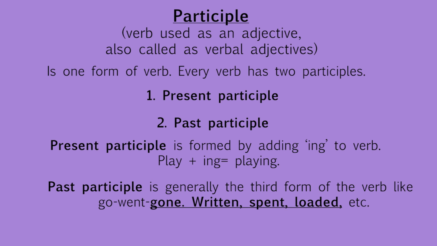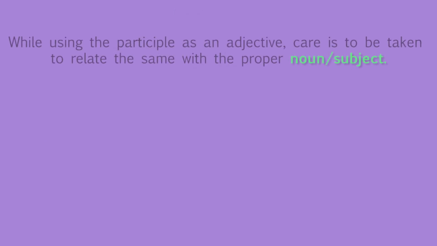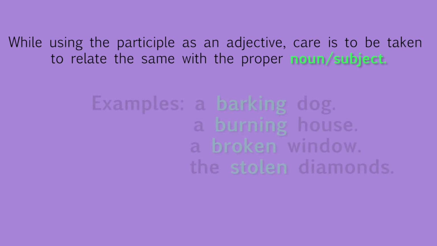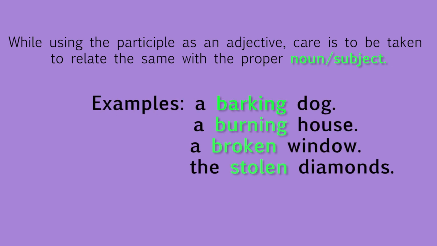Gone is the past participle. Written, spent, loaded, etc. While using the participle as an adjective, care is to be taken to relate the same with the proper noun and subject. Example: a barking dog, a burning house, a broken window, the stolen diamonds.